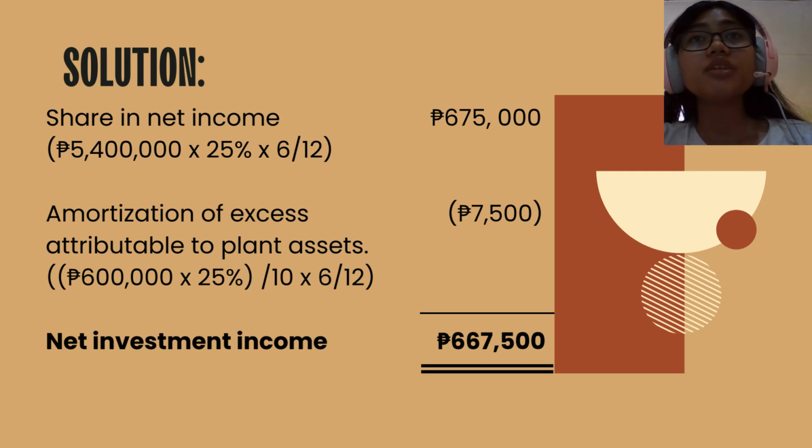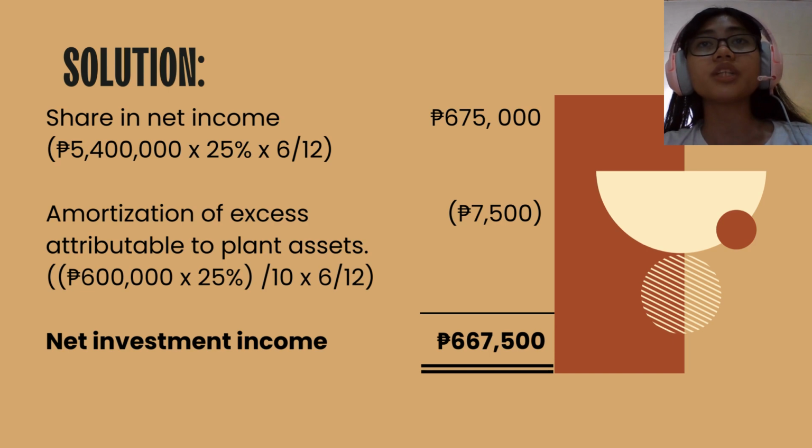As you can see, you multiply the net income of 5,400,000 pesos to the 25% of shares acquired. It is also multiplied by 6/12, which stands for the time included in the computation since the shares were only acquired during July 1, which means the early half of the year is not included in the computation. The result is 675,000 pesos.